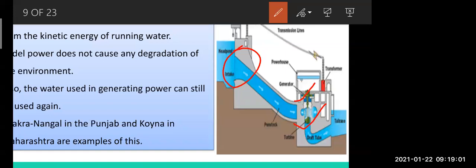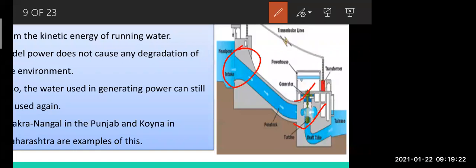Here one more thing I have to tell you, about the flowing water. You can see the flowing water is in a state of motion. So that means it is which kind of energy? When something is in a state of motion, motion मतलब जो चल रहा है, so that is which kind of energy?